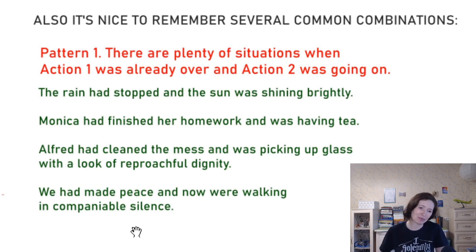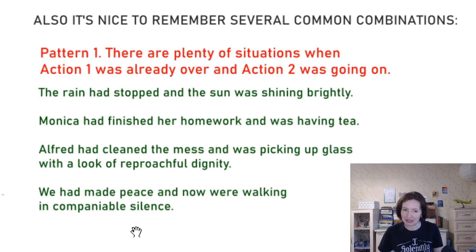But it's nice to remember them in case you want to speak faster, right? There are some typical combinations, how you see these tenses in the sentence. And it's easier to speak faster if you remember these typical combinations. So I broke all of the things mentioned in the textbook into the 4 kinds of basic combinations. So you don't have to learn it, but it's nice to remember, right?